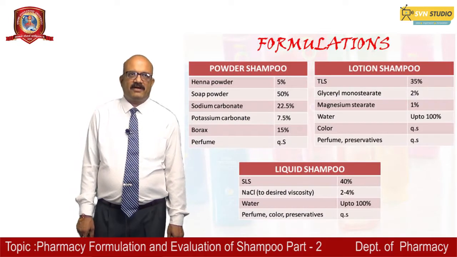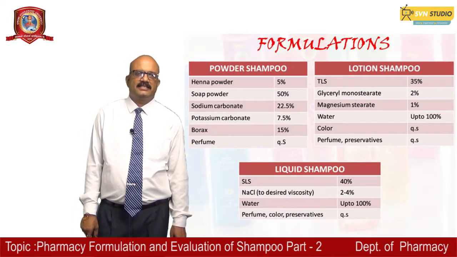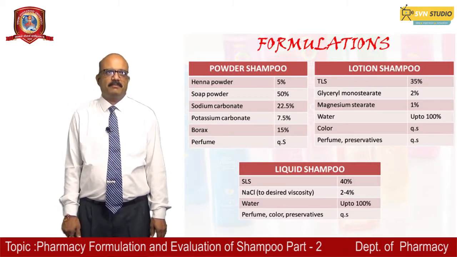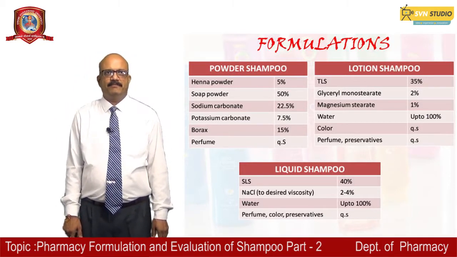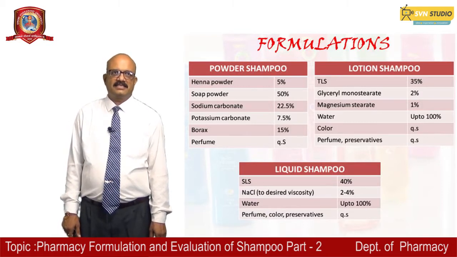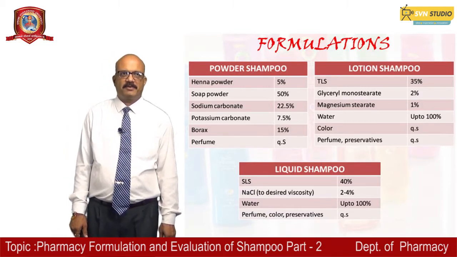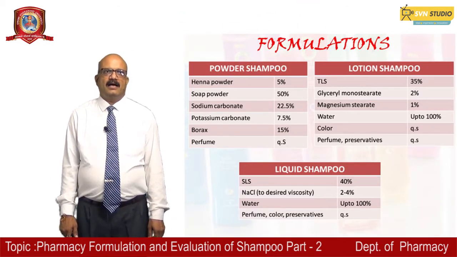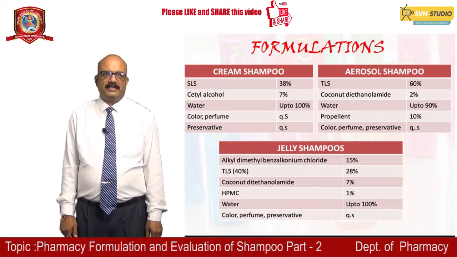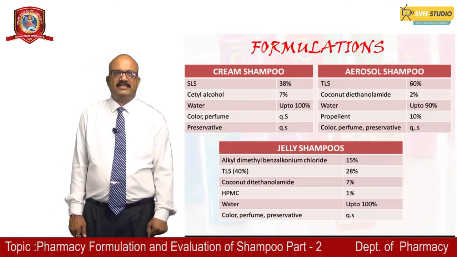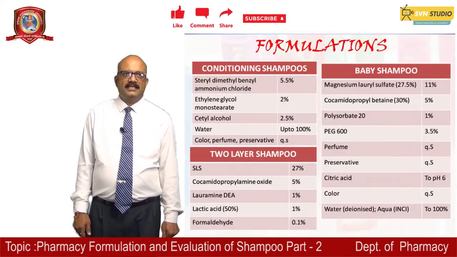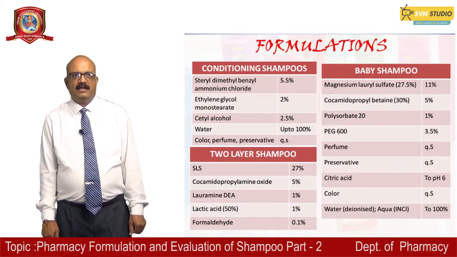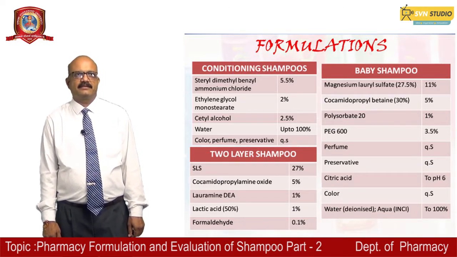Here are some formulas mentioned for the various categories of shampoos. Powder shampoo: you can have henna powder, soap powder, sodium carbonate, potassium carbonate, borax, and perfume. In lotion shampoos, you can have TLS, glycerol monostearate, magnesium stearate, water, color, perfume, preservative. Likewise, the liquid shampoo formula is mentioned here. Apart from that, a few examples of cream shampoo, aerosol shampoo, and jelly shampoo formulas are here. Conditioning shampoos, baby shampoos, and 2-layer shampoos are also there nowadays. The formula for that is mentioned here.